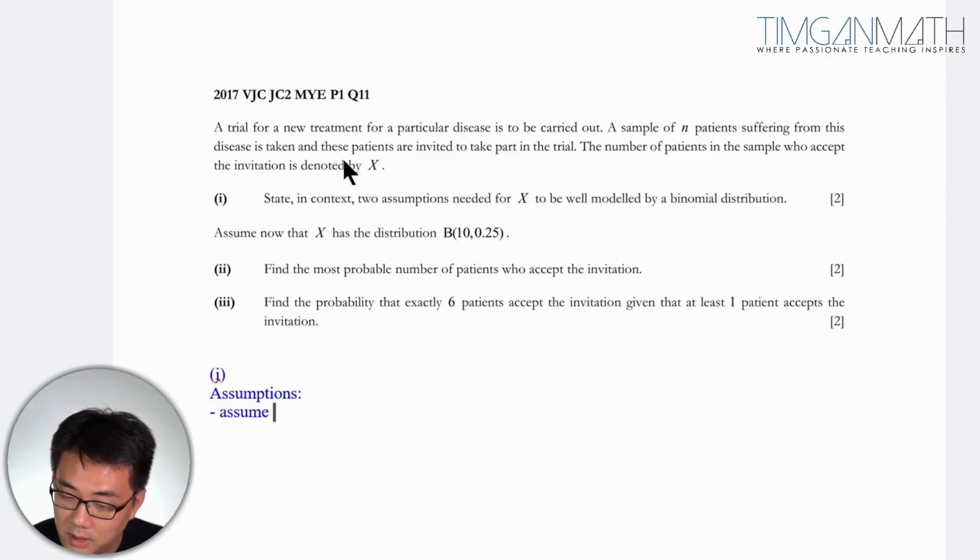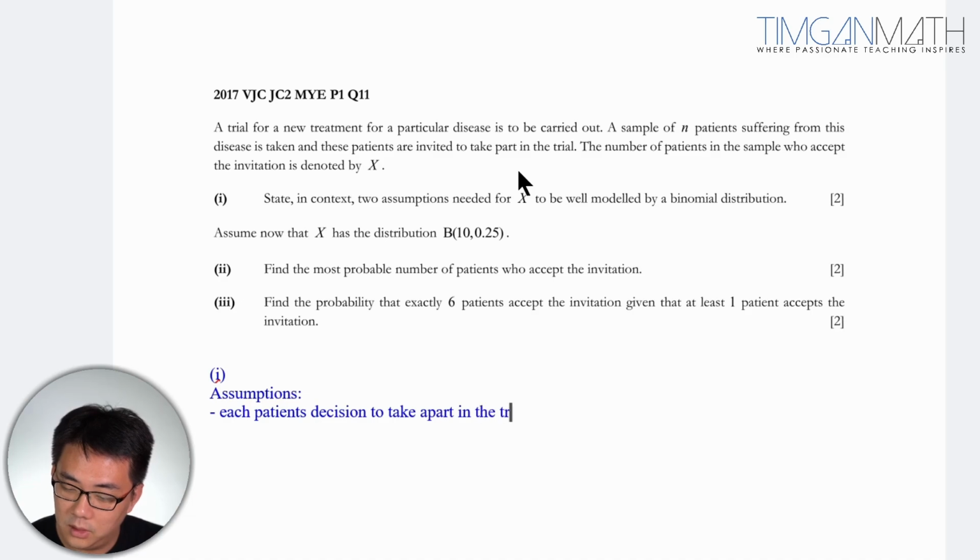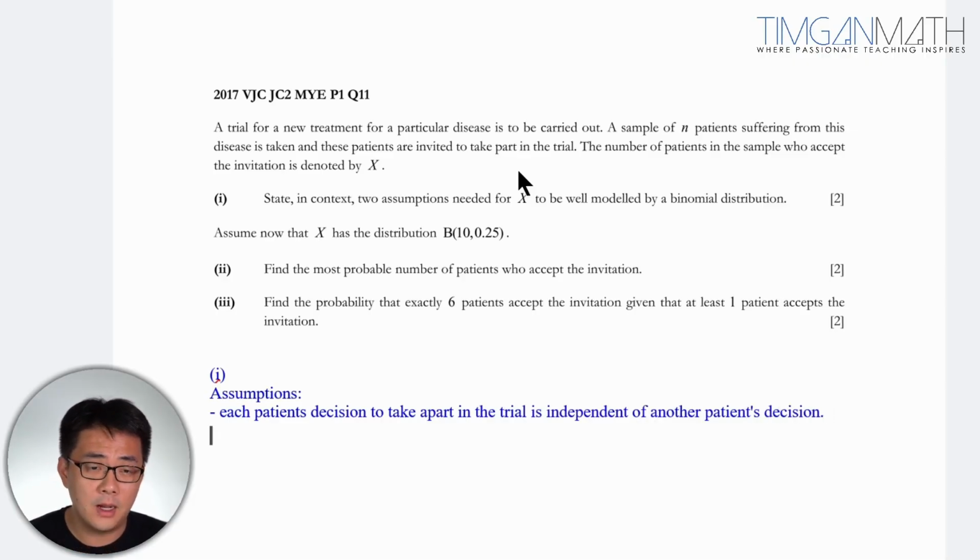the patients suffering from the disease taken in the trial. So assume that each patient's decision to take part in the trial is independent of another patient's decision. Okay, that is very important. It has to be independent of each other, right? Then what else do you have?